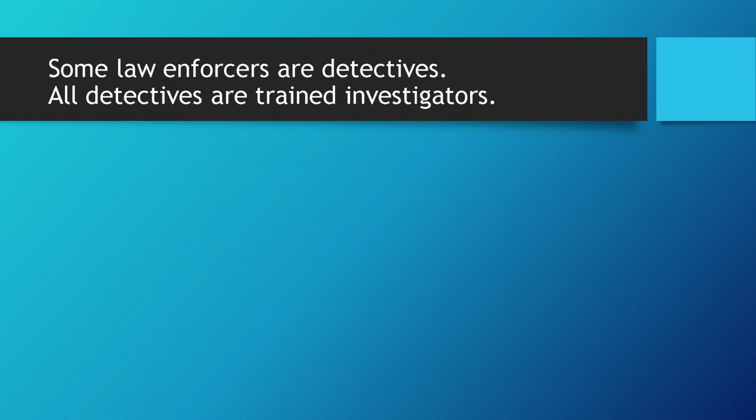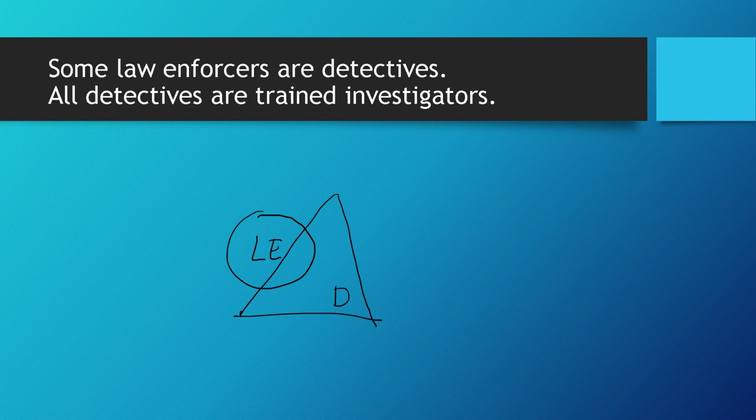Alright, now, if these two statements appear in a single problem, how do we draw the illustration? Let's go over some law enforcers are detectives. You have your circle, which involves your law enforcers, and the detectives, which we illustrated using a triangle. Now it says that all detectives are trained investigators. This simply means that the whole of our triangle is supposed to be inside our rectangle or square, where we can find our trained investigators. All right, now this is how it looks.